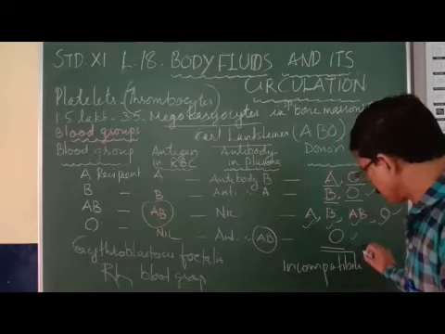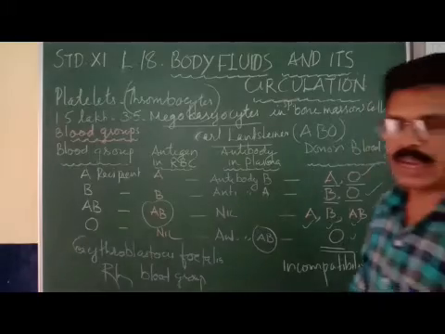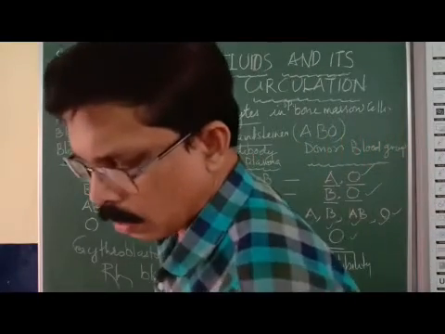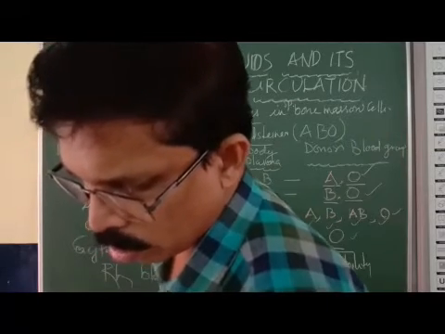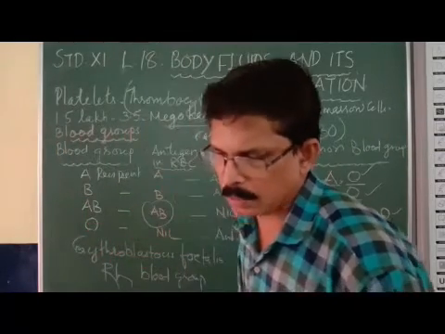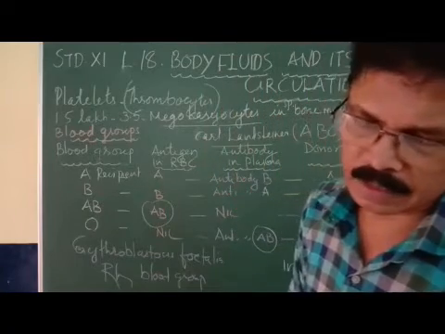So, what is the meaning of incompatibility? Incompatibility means mismatching.